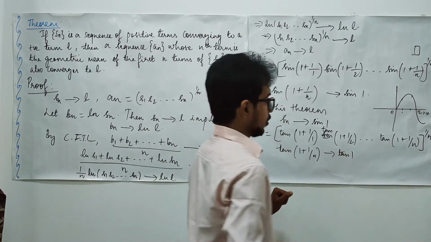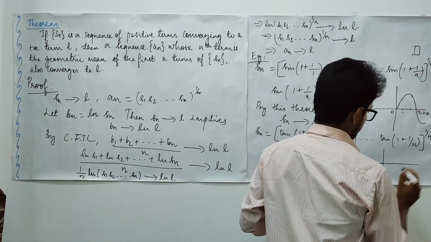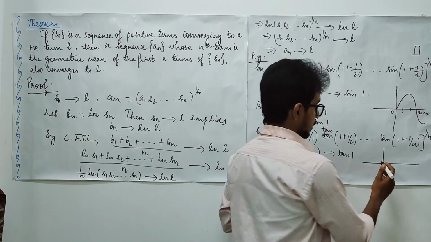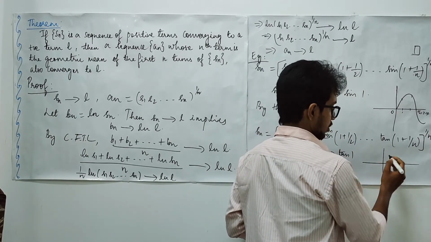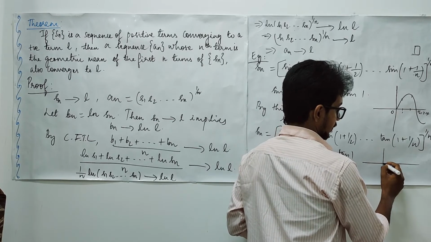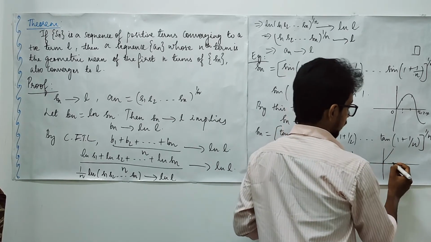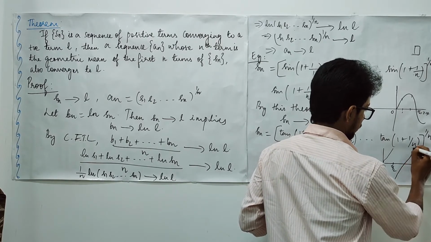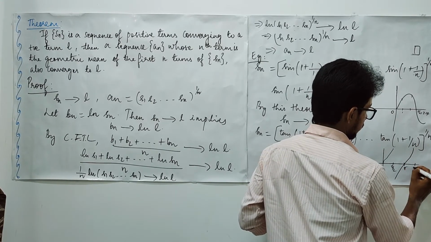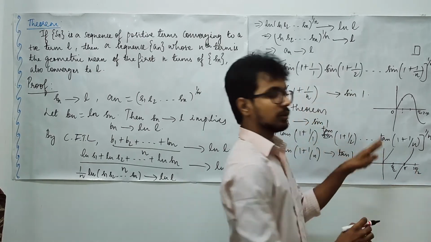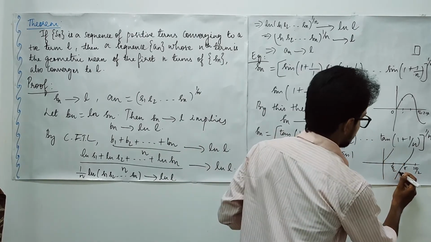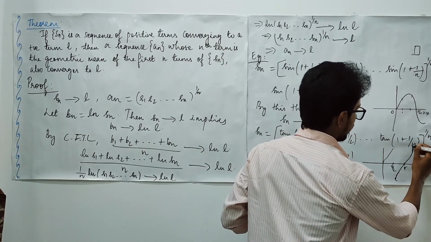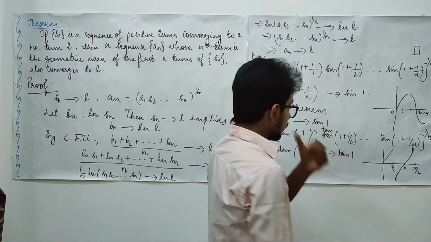Now let us see what is going to happen. Tan 0 is 0, and after 0 it increases till pi by 2. After that it goes this way, where this is pi and this is 3 pi by 2. So you have something of this sort. It is not a straight line, it is some curve. What is pi by 2?